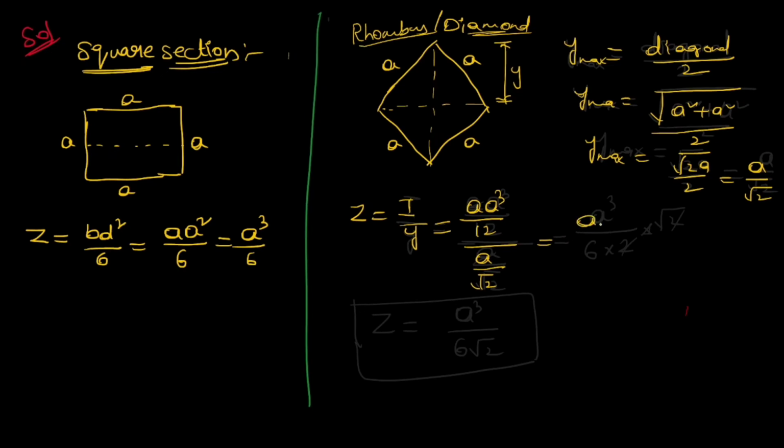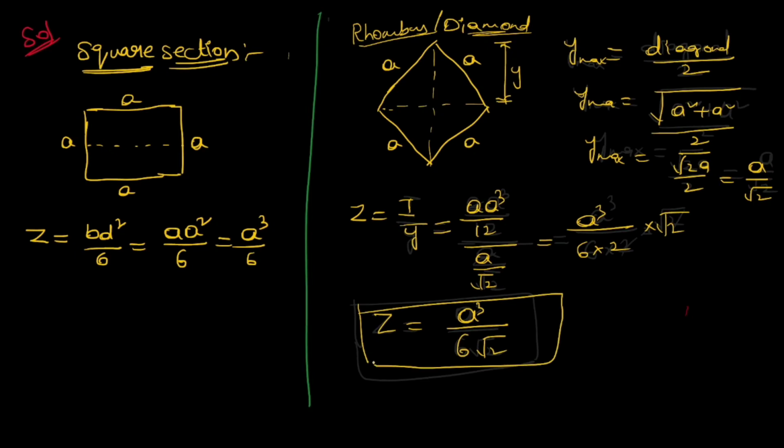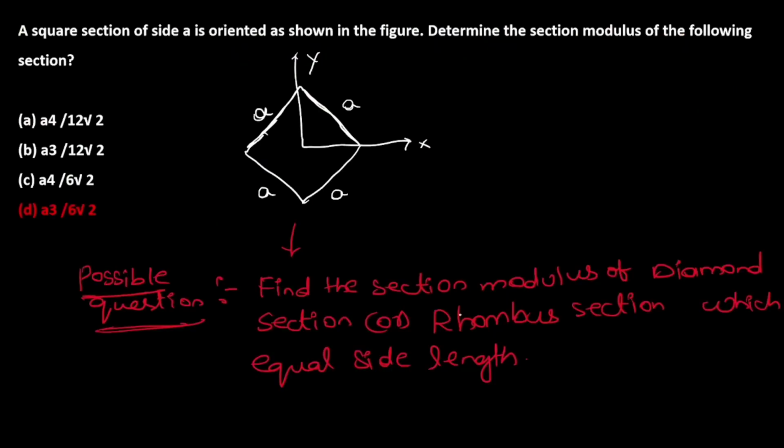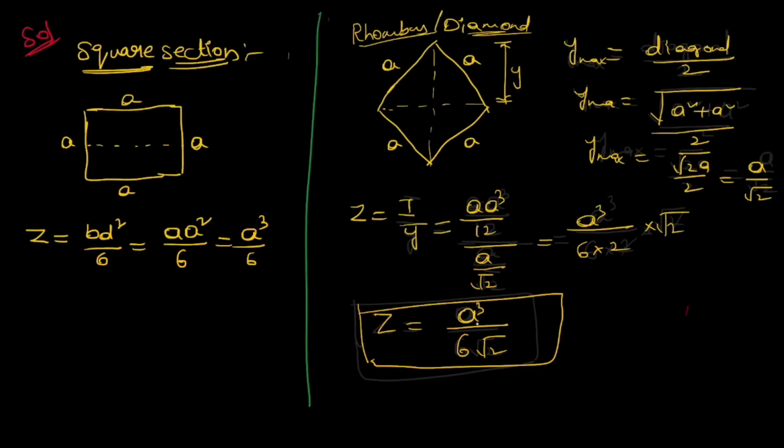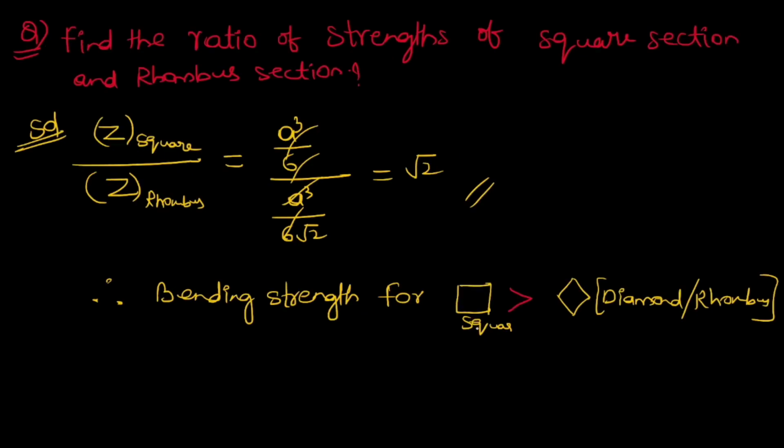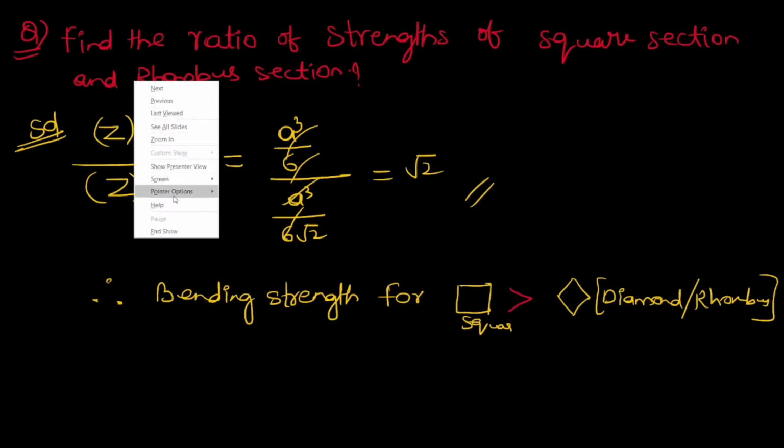If you solve, A cube by 6 into 2 into under root 2, Z is equal to A cube by 6 root 2. So this is the answer. Option D is the answer: A cube by 6 root 2. So the possible question may be like this.